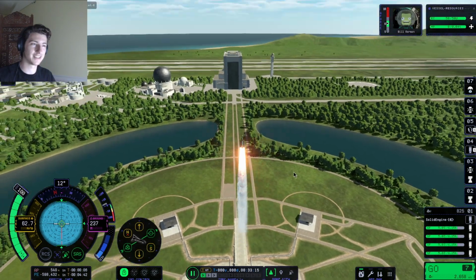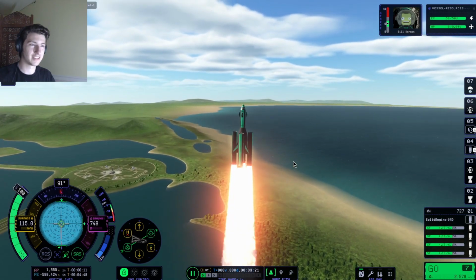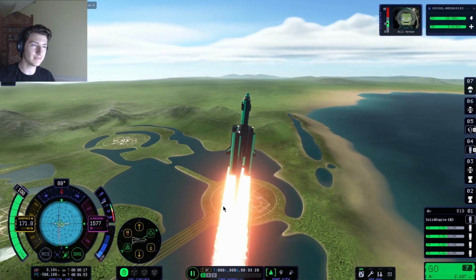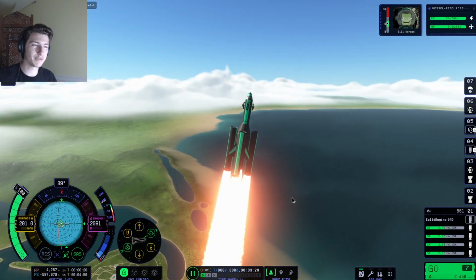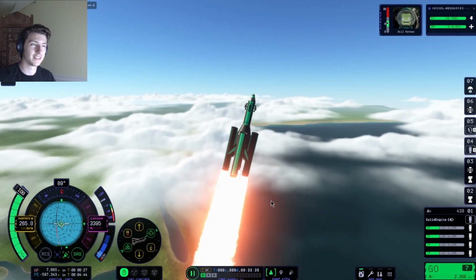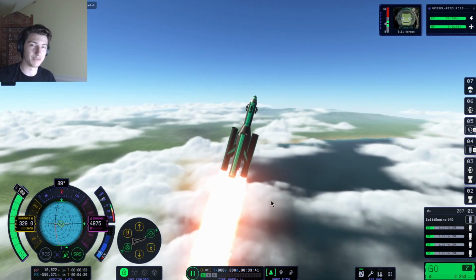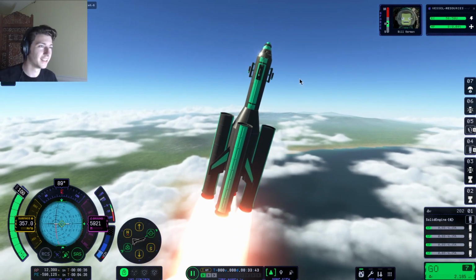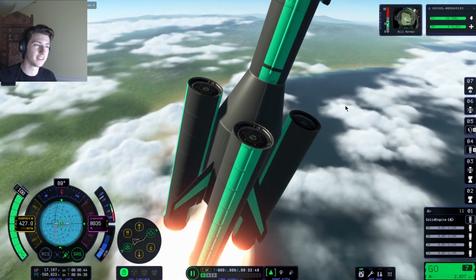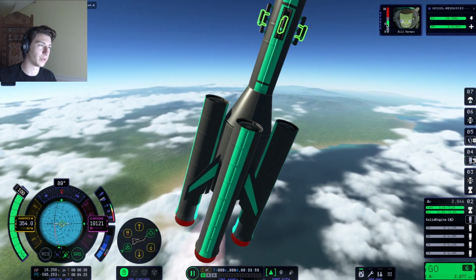Pretty stable ascent. Looking beautiful. Let's begin to pitch east. So we're gonna watch that apoapsis this time around. Pitch a little more. We're going for about 10 degrees here. And again, to those of you that commented tips and tricks, especially to help me get the ascent profile correct, thank you. Big help. I don't claim to be good at this game, I just claim to be enjoying it. And as always, any tips and stuff in the comments are super appreciated. This thing is going along just fine.